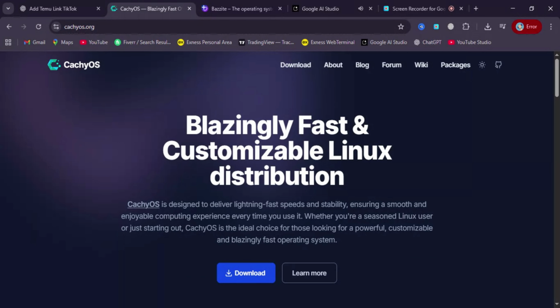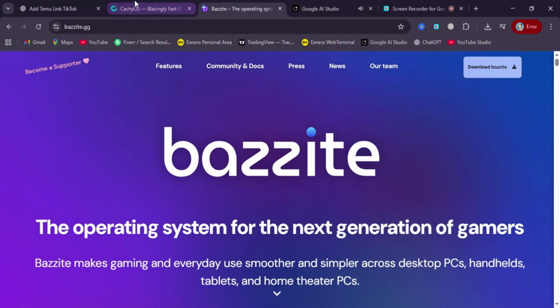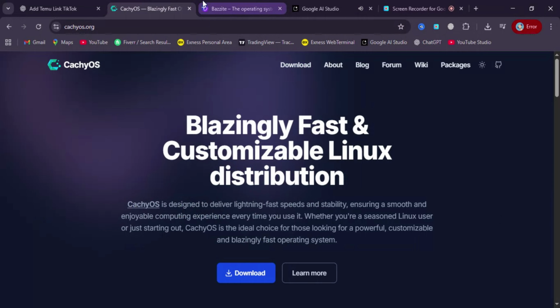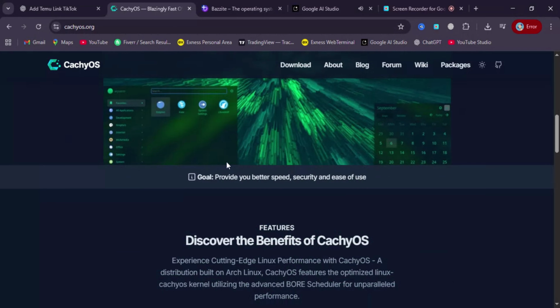4. System customization. CachyOS gives you more control. You can fine-tune performance settings, choose kernels, and tweak configs for specific workloads. That's great for developers and advanced users. Bazzite is easier for beginners, but less flexible at the deep technical level. Winner for customization? CachyOS.